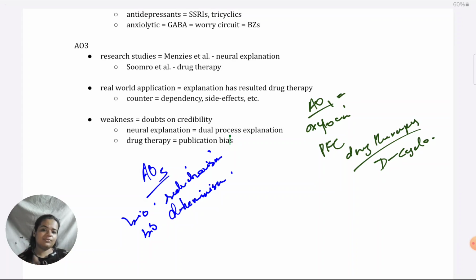And even if deterministically the person develops OCD because of neural problems, there is still that free will component in therapy. They can take ERP, work hard on that, and get rid of OCD. So free will cannot be totally ignored when it comes to OCD explanations and treatments. That could be a point. I'm sure you can think of many other points. These are just some examples of what else you could cover. There must be a number of other studies which are supporting or refuting the explanations or therapies. Those could also be your evaluation points. Yeah, that's what I can think of right now.